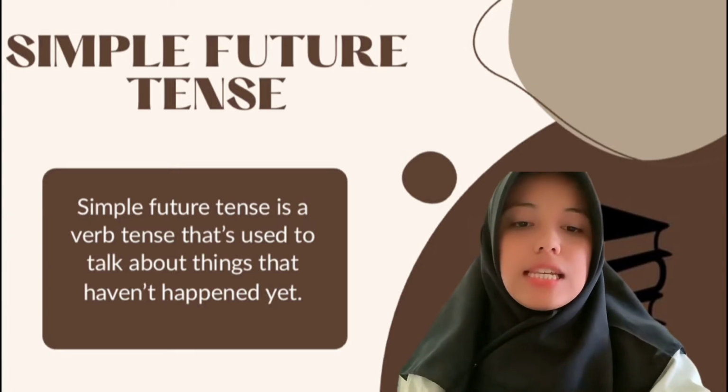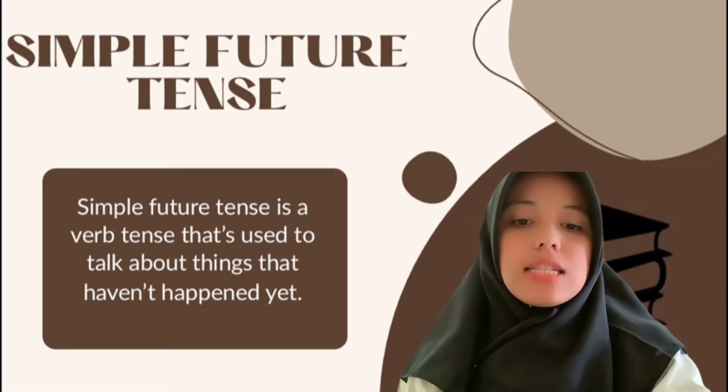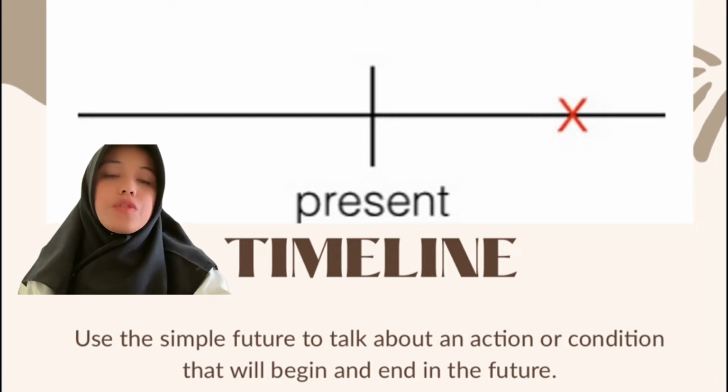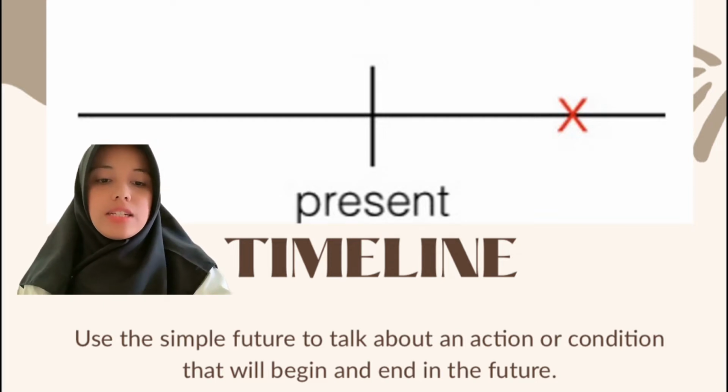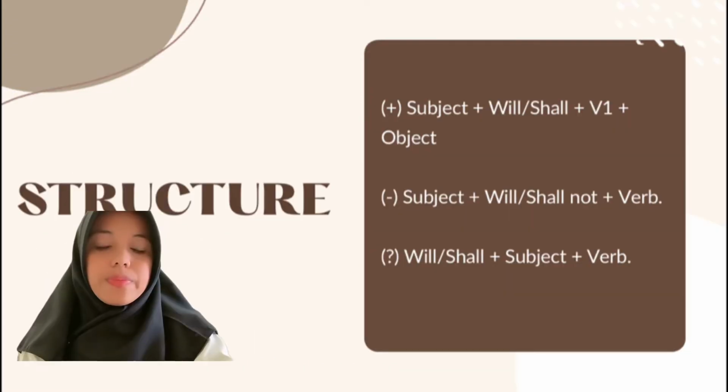Simple future tense. Simple future tense is a verb tense that is used to talk about things that haven't happened yet. The timeline of simple future tense: we use the simple future to talk about an action or condition that will begin and end in the future.